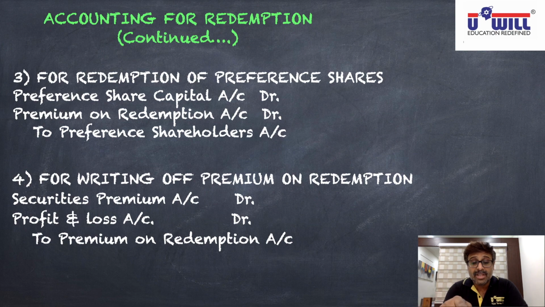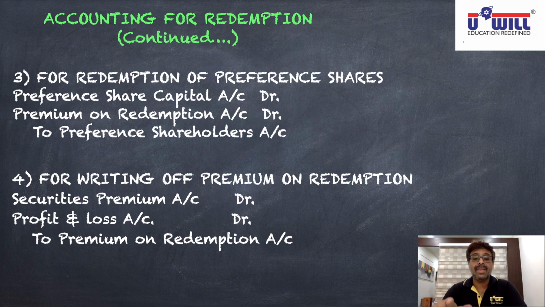So see in the fourth entry, can you see credited to premium on redemption account? Now, which are the two sources from which premium can be written off? Profits of the company, so profit and loss account debit. Securities premium, so securities premium account debit. First priority, we will use securities premium. If securities premium is insufficient, we will use profits of the company. So that's why in this journal entry, securities premium account debit I have written first. In bracket write first priority. And profit and loss account debit, in bracket write second priority.